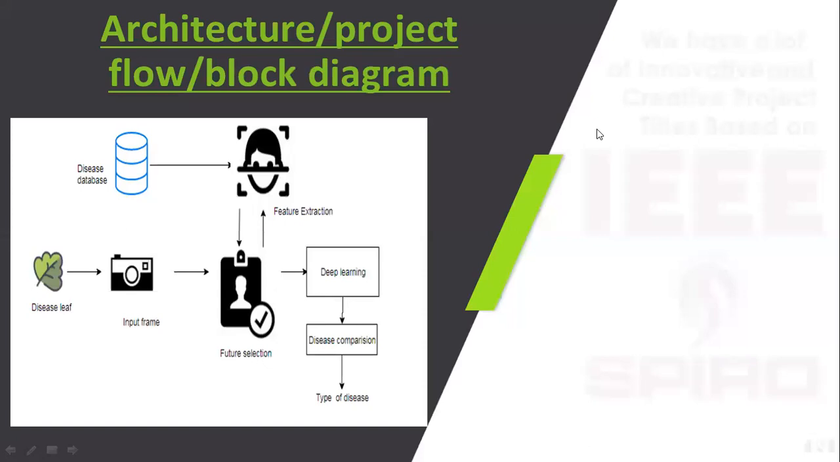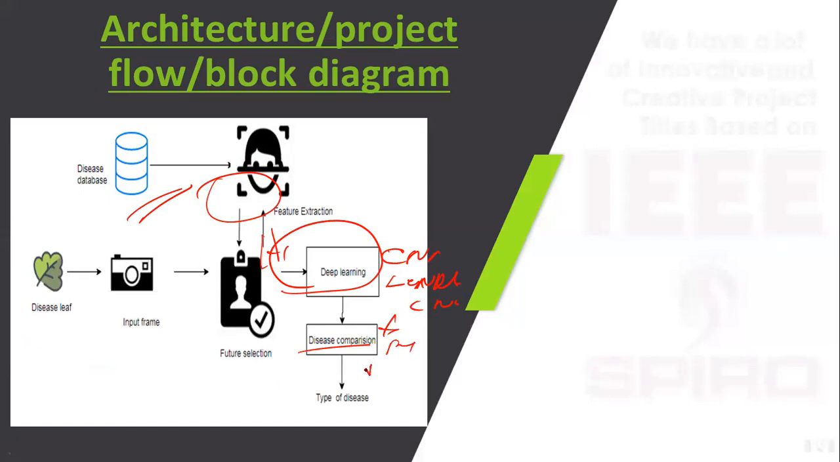Architecture diagram, or project architecture. Here we take the dataset, do the feature engineering process and feature selection process, and we train the deep learning model using CNN, Elinet CNN, and predict the disease type. This is the architecture.